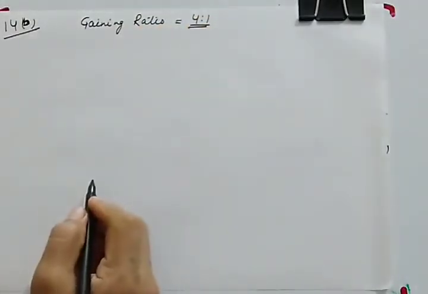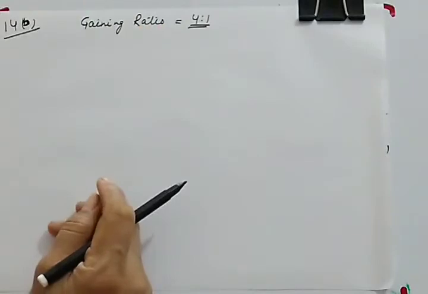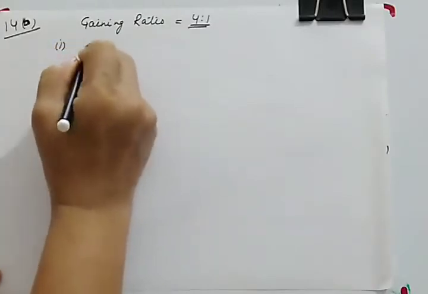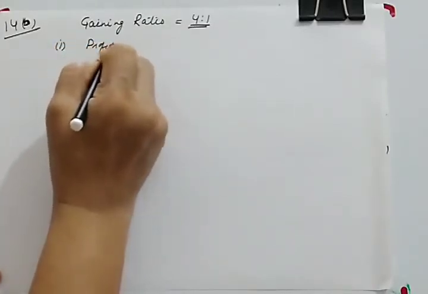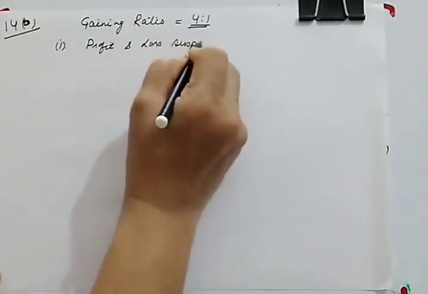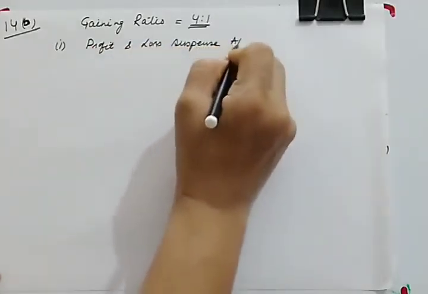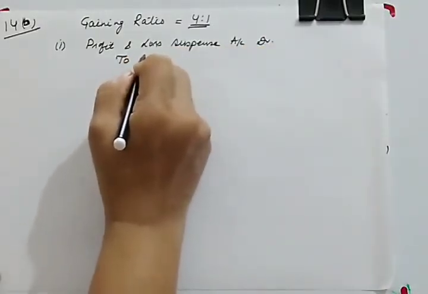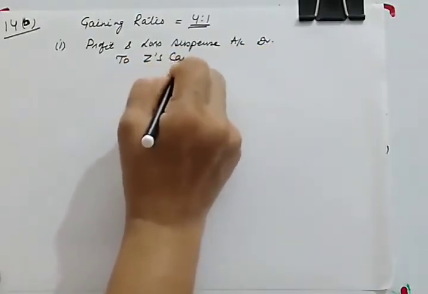So when there is a gaining ratio, first of all we'll provide the profit. So the first journal entry will remain the same: profit and loss suspense account debit to Z's capital account.